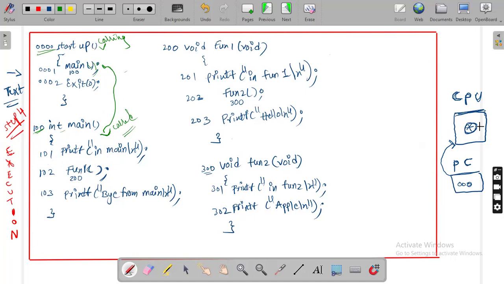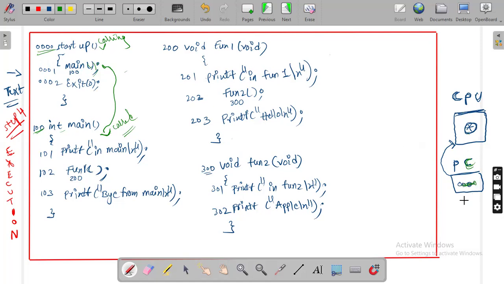See here, this side, the CPU, right side. What is this PC? This PC is the program counter. What does this program counter contain? The program counter contains the address of the next instruction to be executed. Consider if the program counter contains 000, then the 000 instruction will be executed.